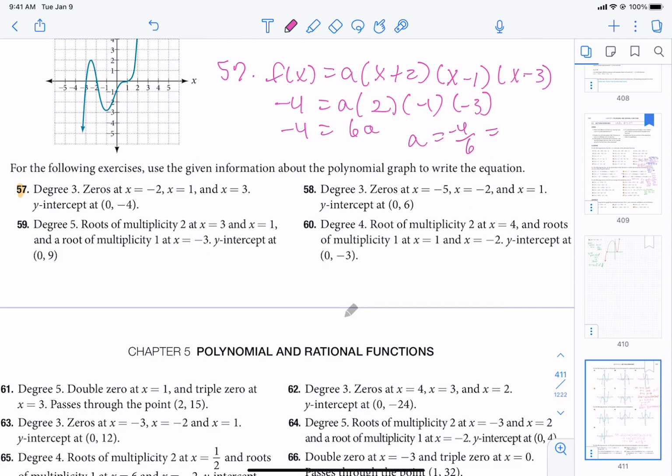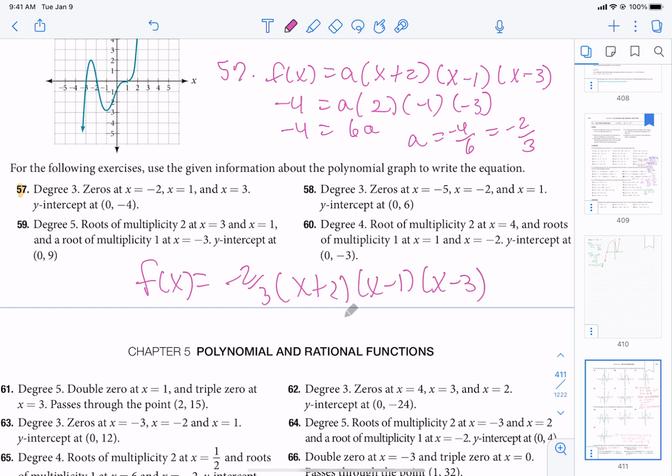They're both divisible by 2, so that's -2/3. So our final answer is f of x equals -2/3 times x plus 2, x minus 1, and x minus 3. Do we have a degree 3? Yes, we do, because this is a 1 and a 1 and a 1. All those x's together would make an x cubed for our lead term.